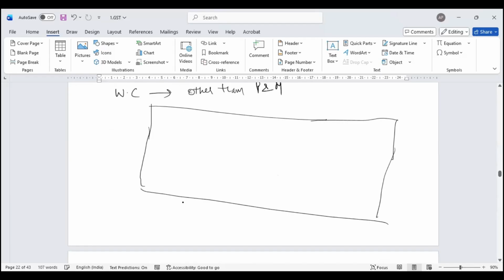Let's assume that this is my incoming area where the raw material store is. This is where my production starts.